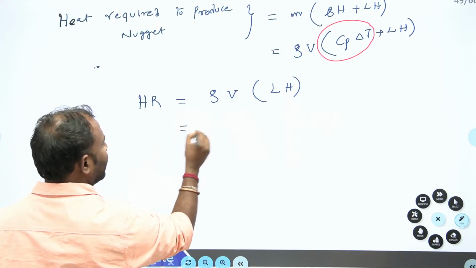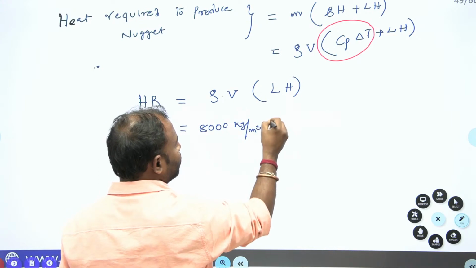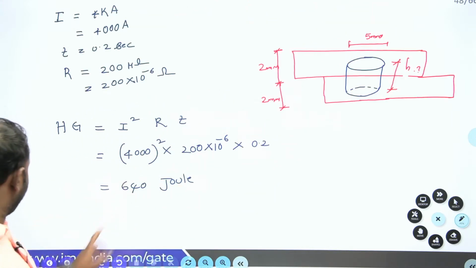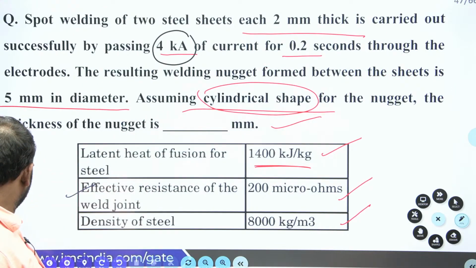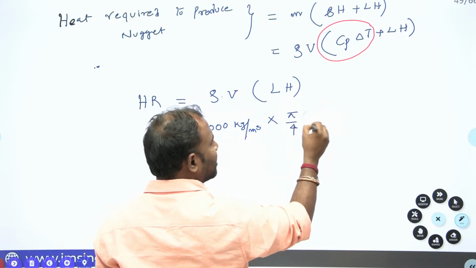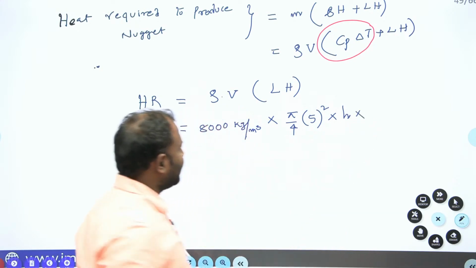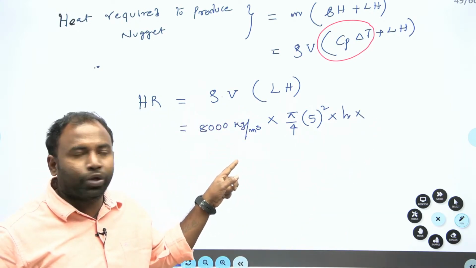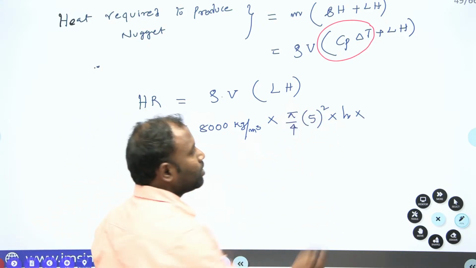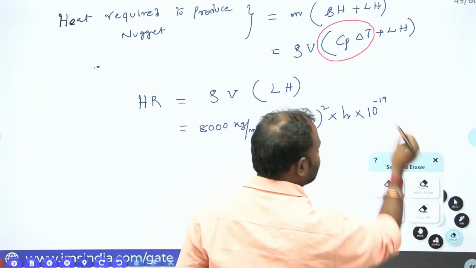Volume of nugget is cylindrical shape, so pi by 4 d square into h, where d is 5 mm, and h we don't know. My density is in meter cube, that is why I converted my volume into meter cube, because it is in mm, so I get 10 to the power of minus 9.